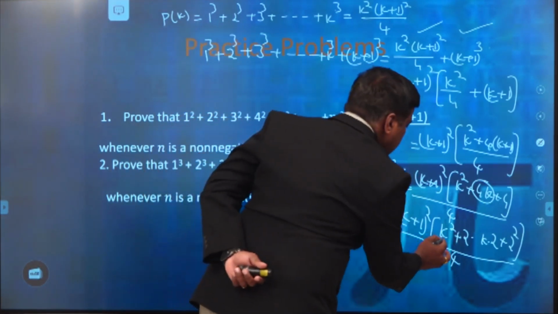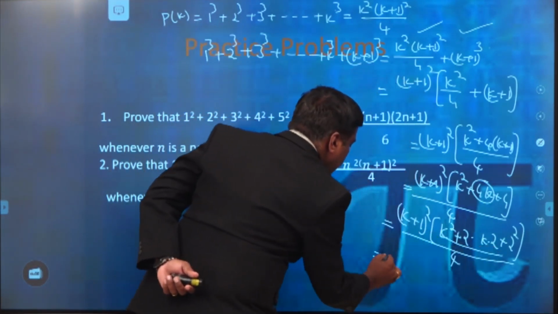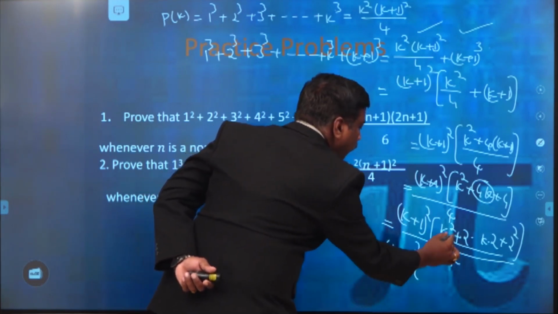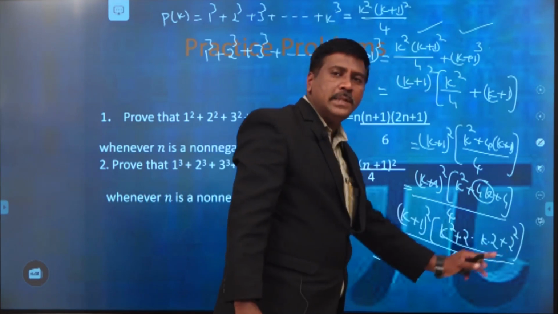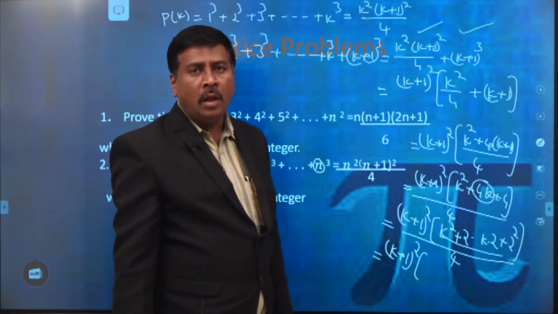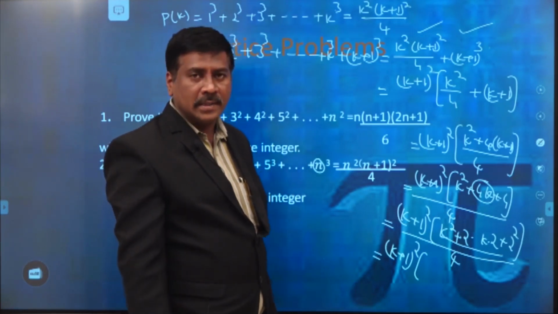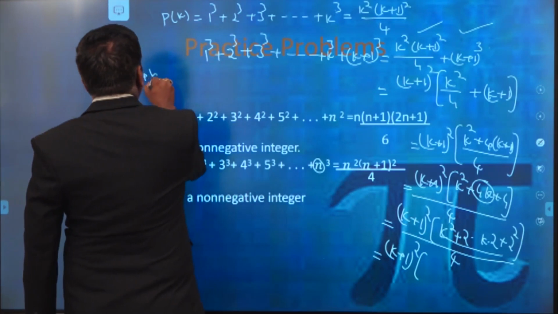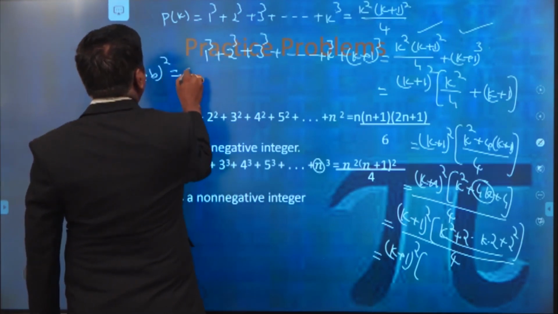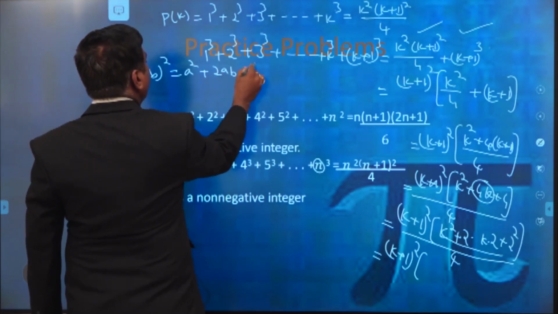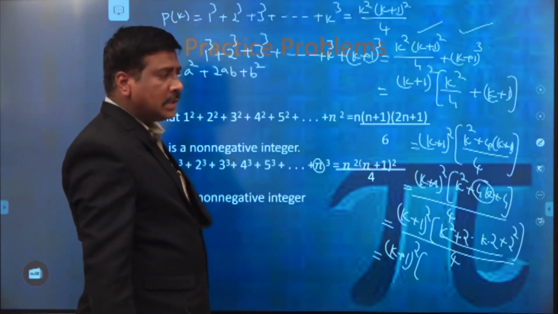So the total term becomes k plus 1 whole square into, this is in the form of a square plus 2ab plus b square. Then what is the formula? That was already studied in the previous classes: a plus b whole square is equal to a square plus 2ab plus b square.